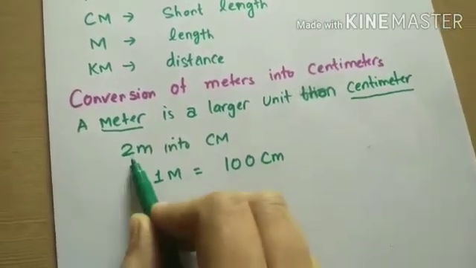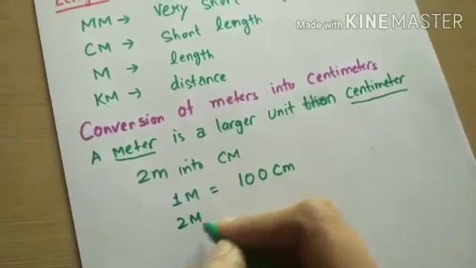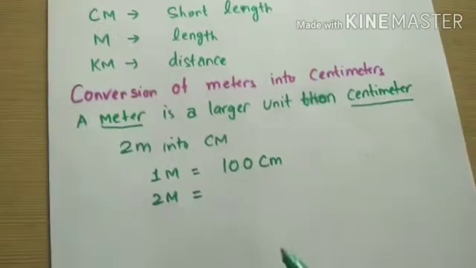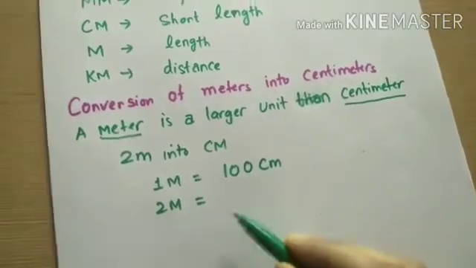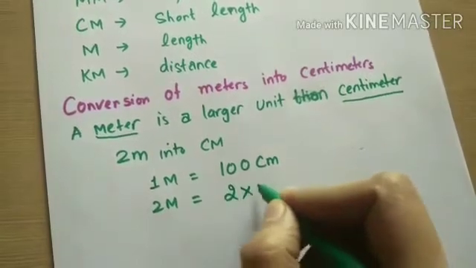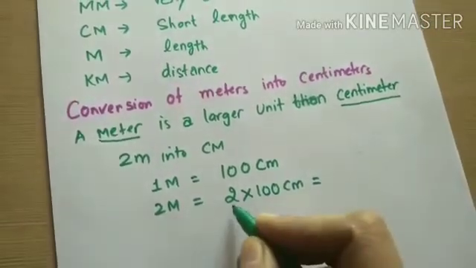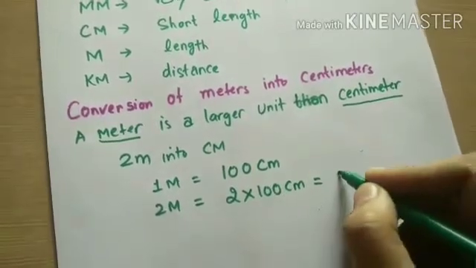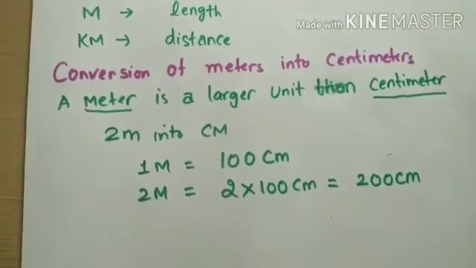So here 2 meters are given. So we will take 2 meter is equal to, this number will be multiplied by 100. So it will be 2 multiplied by 100 centimeter. Then 2 hundreds are 200. So it will be 200 centimeter.